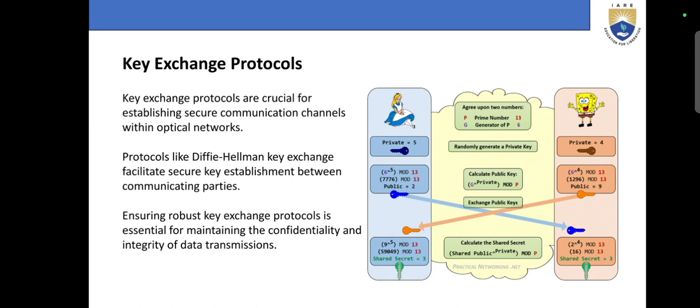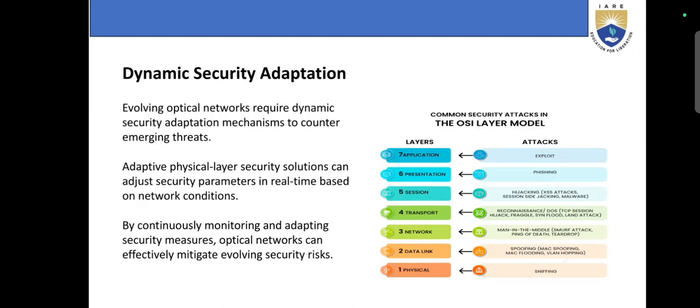Next topic, dynamic security adaptation. Evolving optical networks require dynamic security adaptation mechanisms to counter emerging threats.